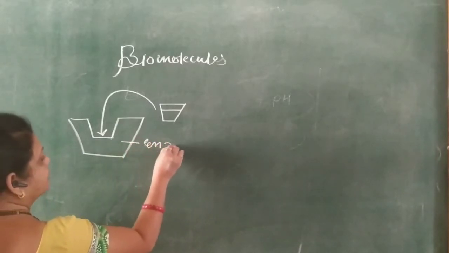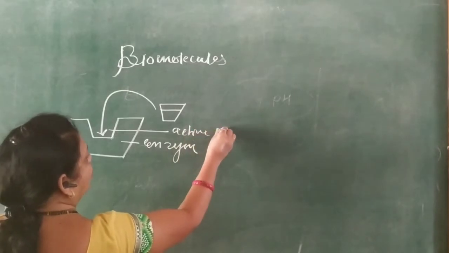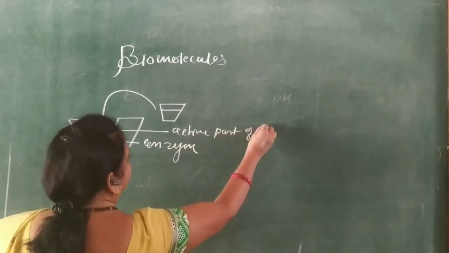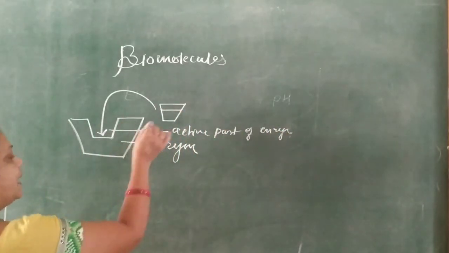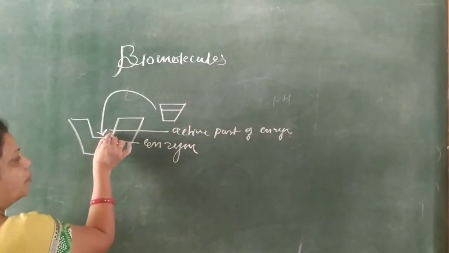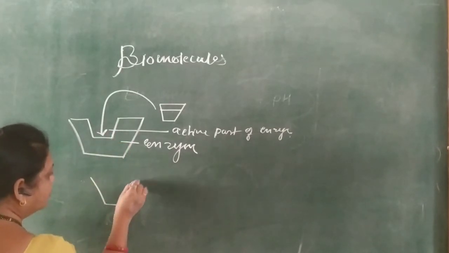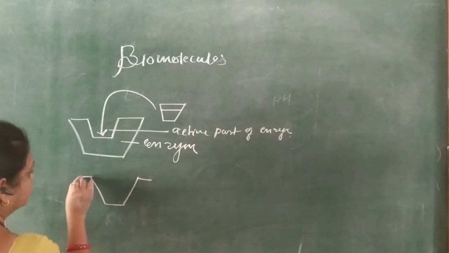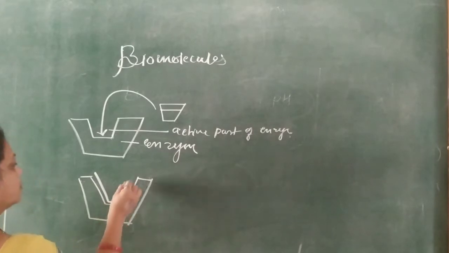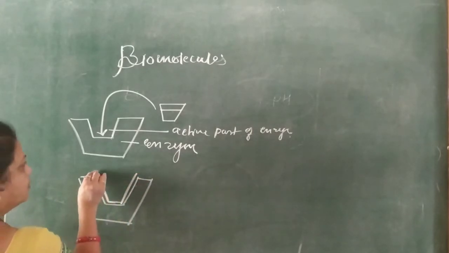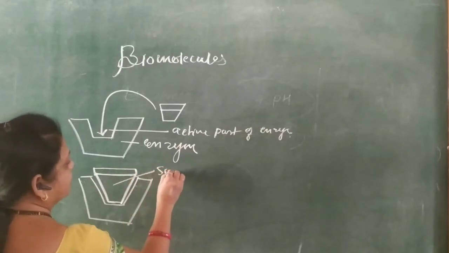When it is brought in contact with the active part of the enzyme, just like a key and lock, it is placed in the active site.